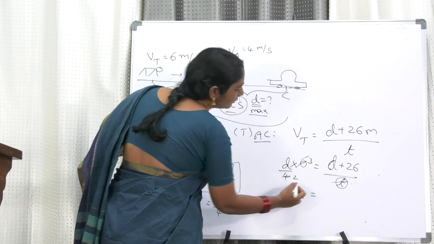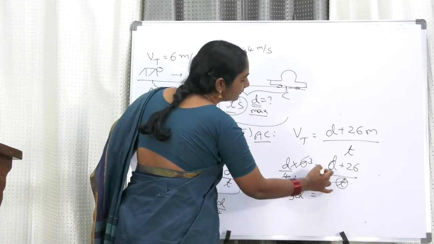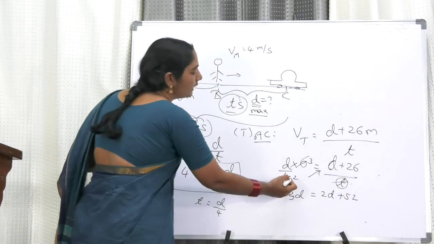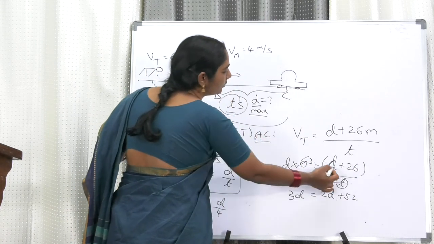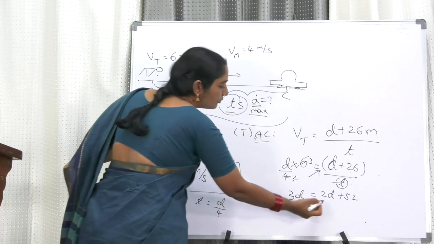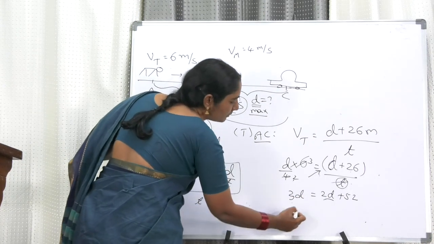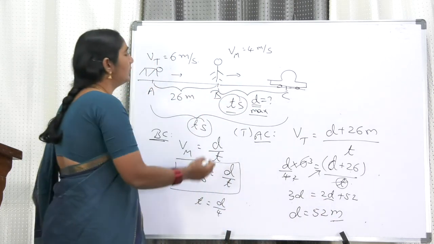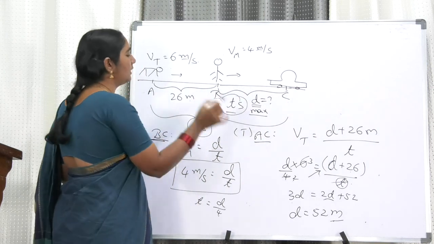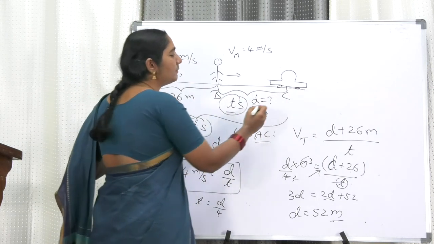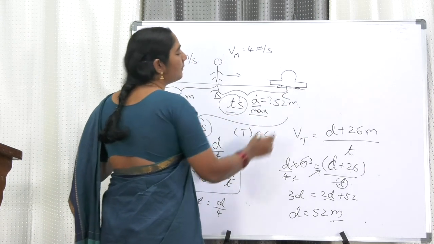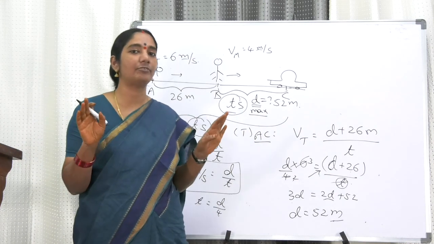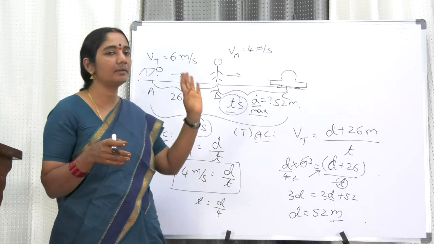So 3D is equal to, now 2 I am taking here, so 2D plus 52. I am just taking 2 this side, multiplying 2 into D, 2 into 26. Now 2D, if I bring it this side, 3 minus 2, it becomes D. D is equal to 52 meters. Because the unit here is meter per second, the value is D. That is the maximum distance. 52 meters must be the maximum distance of the car from the man. Then only the man is going to be safe. Otherwise, the tiger is going to attack the man.